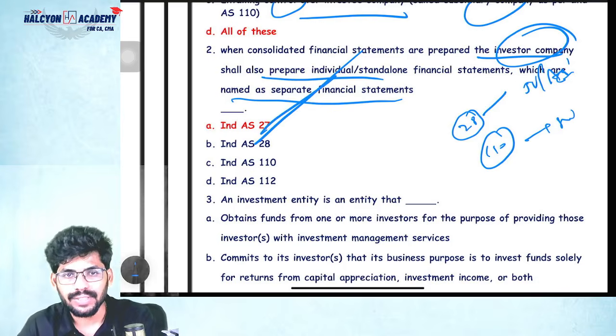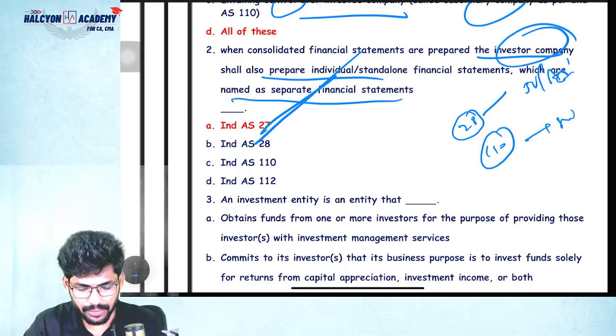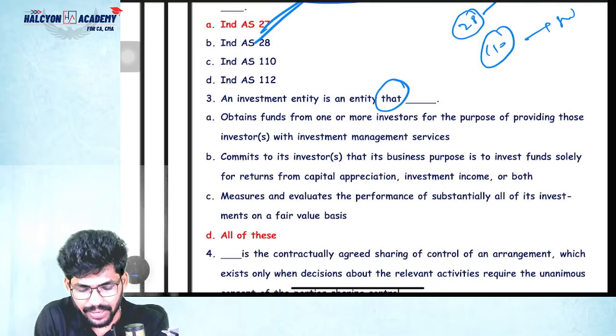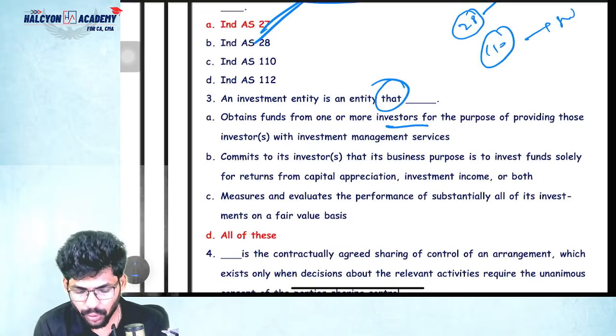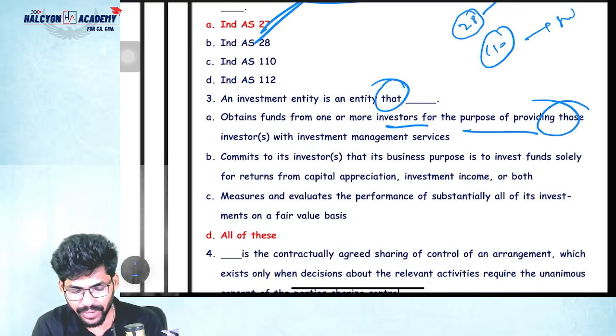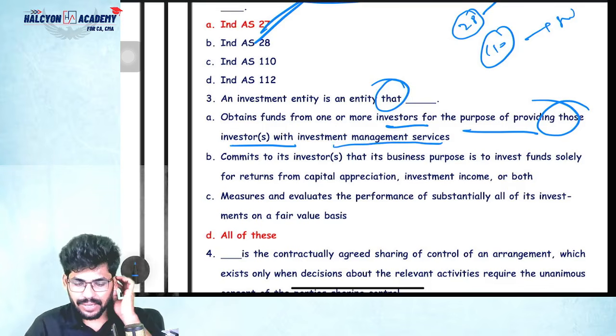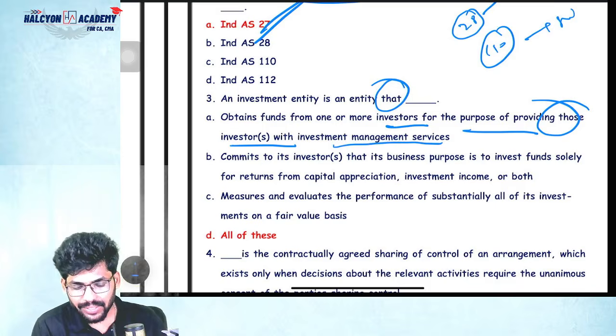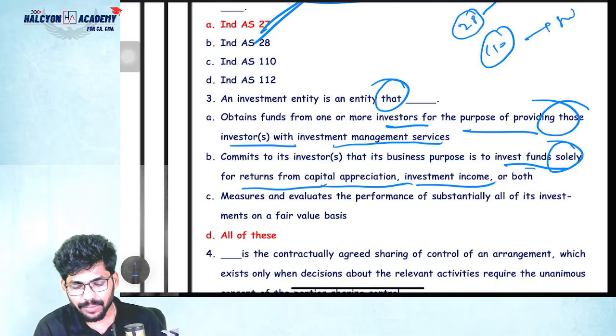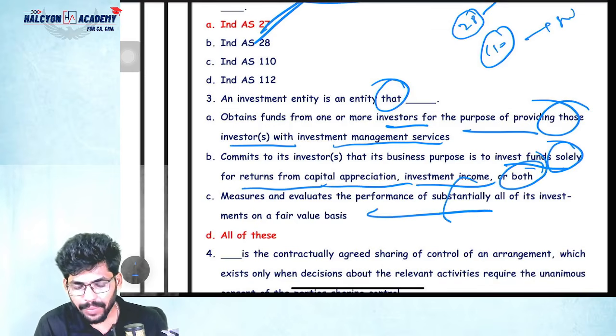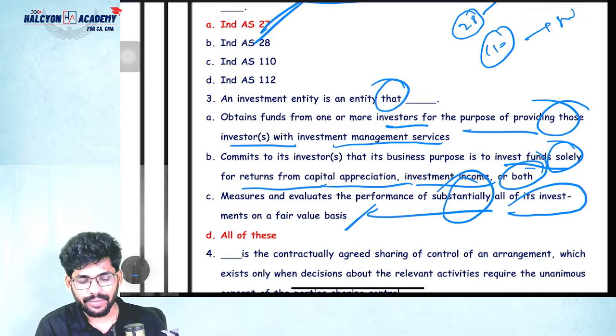Ind AS 28, what is that? Investment in associates or joint ventures, correct? Yes. Next, an investment entity is an entity that obtains funds from one or more investors for the purpose of providing those investors with investment management services. Yes, it's reasonable. It commits to its investors that its business purpose is to invest funds solely for returns from capital appreciation, investment income, or both. Yes, that is also reasonable. It measures and evaluates the performance of substantially all of its investments on a fair value basis.